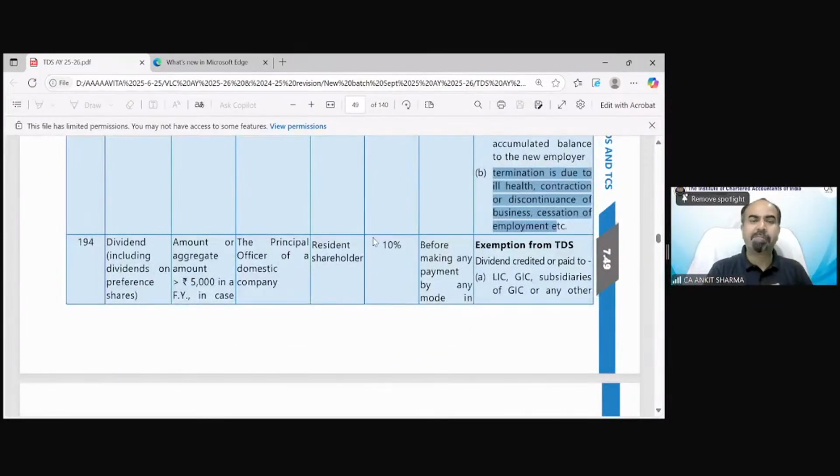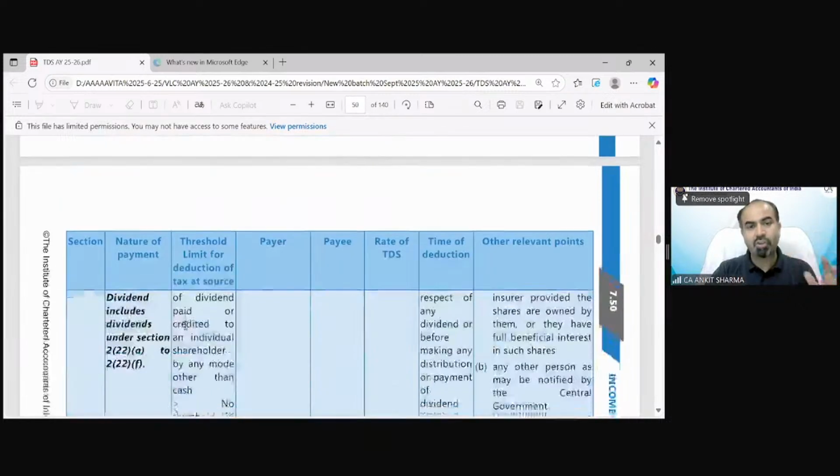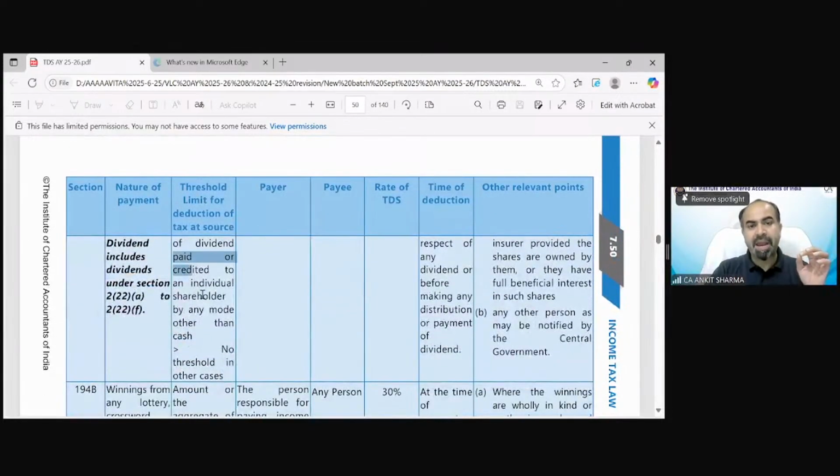Section 194 is for dividend, including dividend on preference shares also. If the amount or aggregate amount exceeds 5,000 in a financial year, in case of dividend paid or credited to an individual shareholder by any mode other than cash.